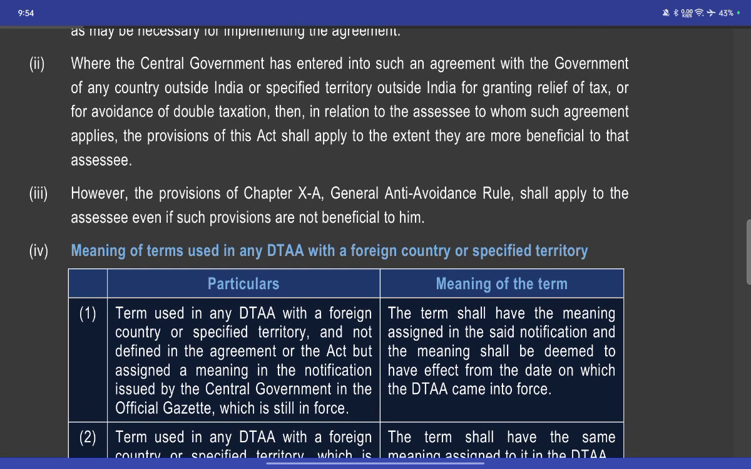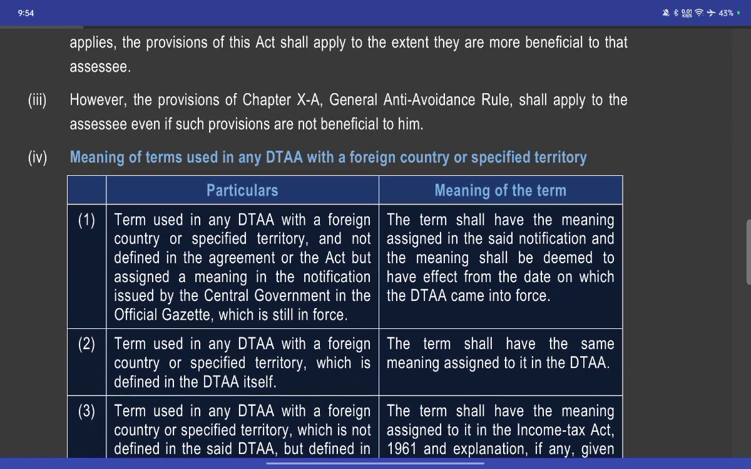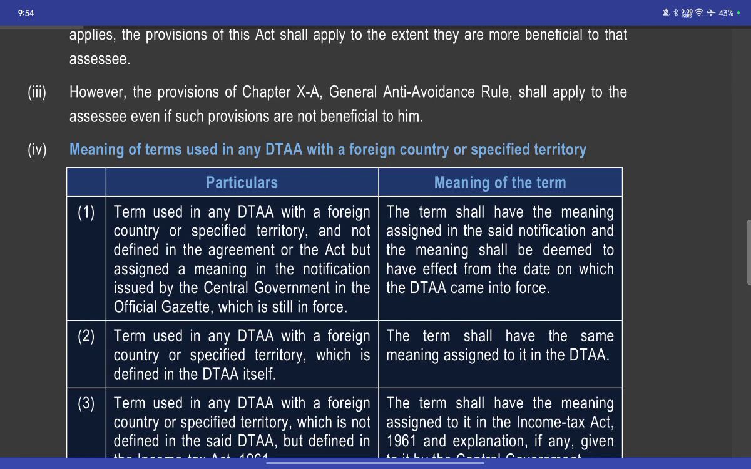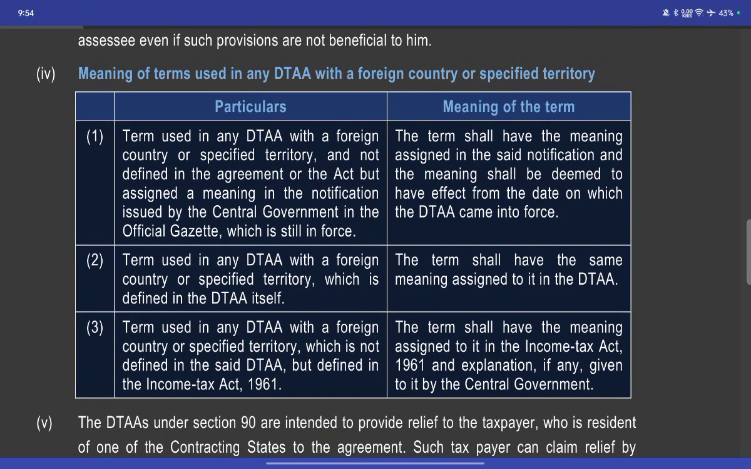When the central government has entered into an agreement with the government of any country outside India or specific territory outside India for granting relief or avoidance of double taxation, then in relation to the assessee to whom such agreement applies, the provisions of the Act shall apply to the extent they are more beneficial to the assessee. However, Chapter X-A and the General Anti-Avoidance Rule shall apply to the assessee even if the provisions are not beneficial to him. Meaning of terms in the DTA with foreign countries and specific territories.